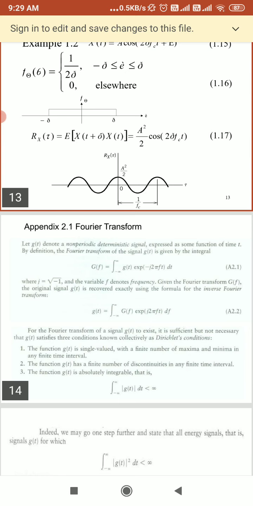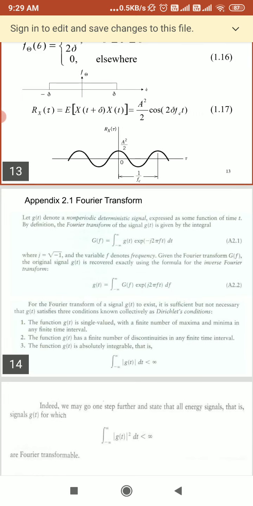The original signal g(t) can be recovered exactly using the formula for the inverse Fourier transform. So here are the mathematical equations. You are supposed to understand how we take the Fourier transform. Now we can take its inverse: instead of G(f), we take g(t). You will get g(t) equal to the integral from minus infinity to infinity of G(f) e to the power j 2 pi ft df.